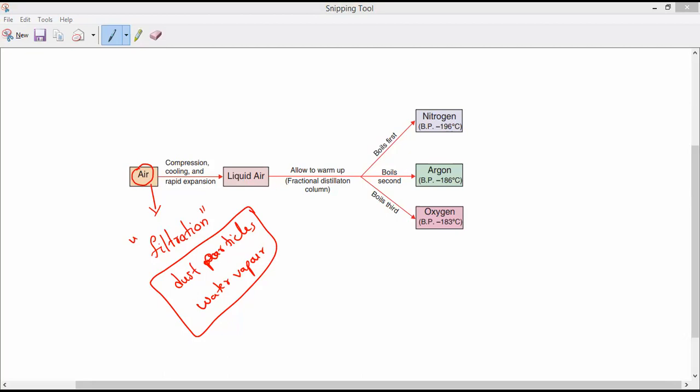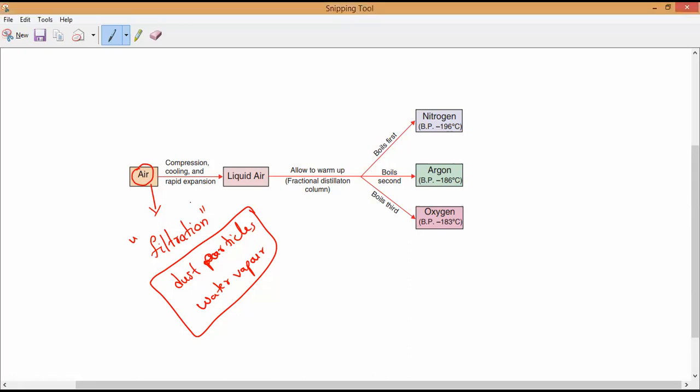Yes, sir. They will become solidified. They will turn into solid when we are cooling, because their boiling point is higher. So they will easily convert into solid state and they will cause blockage in pipes, so that nitrogen, oxygen gases and all cannot move further. That is the reason we have to filter to remove dust and then what? Water vapor. That is the first step we have to follow. We have to filter the air, then only we compress the air.